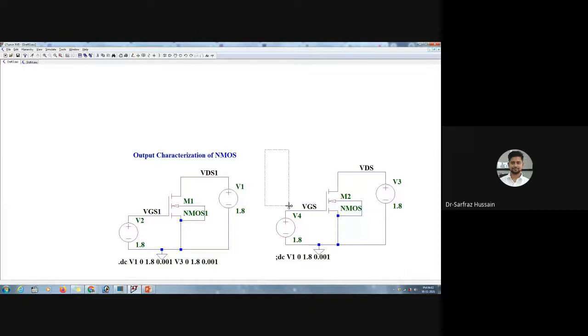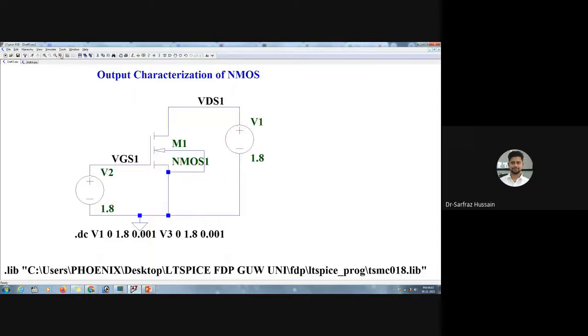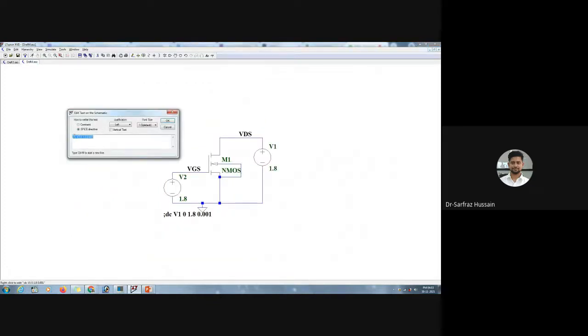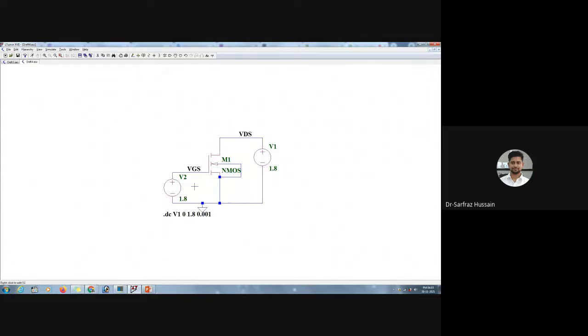We can just remove this particular part. Now this one, let us replace this one. In place of V1, we'll choose. So here we have V1, so let us keep it like this. So here V1 is there, V2 is there.